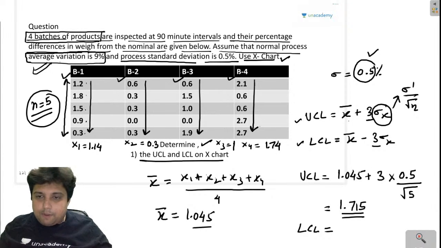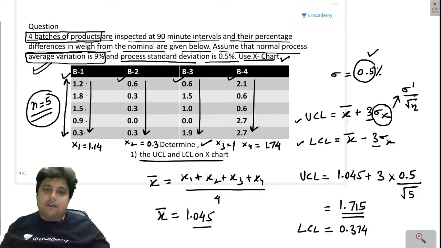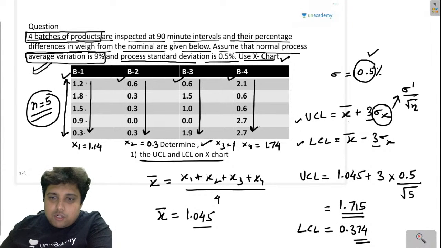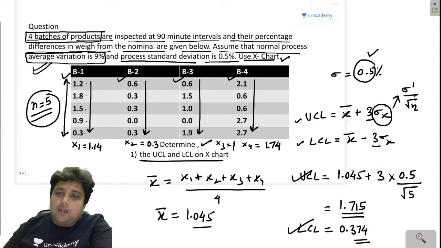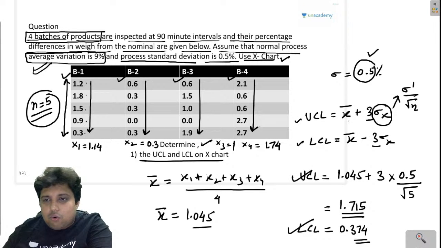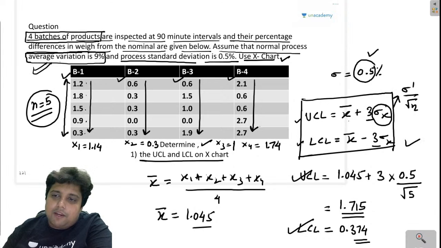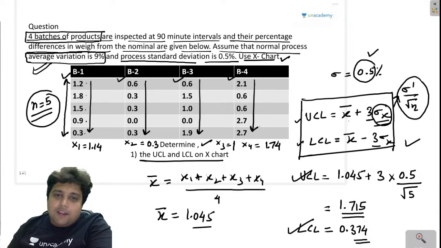Lower control limit will be 0.374. I hope you guys got the solution. Nothing more than this. This is the only relation that is there on the x bar chart. Remember, in place of sigma x, we can put sigma dash upon root over n.